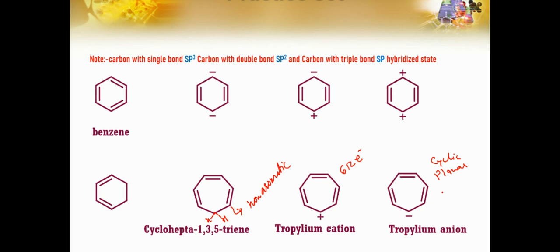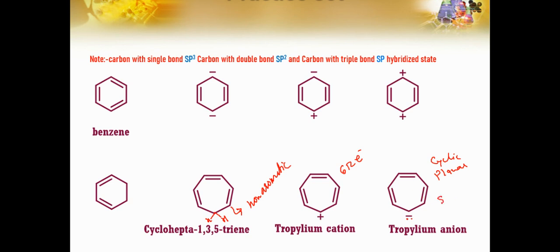Your answer must be correct. So this is a trick; I'm not telling that a carbon having a negative charge is sp2 hybridized. No, I'm not telling that. So this 2 pi electrons, 2 pi electrons, 2 pi electrons. As I told you, with the minus sign, there will be 2 pi electrons.